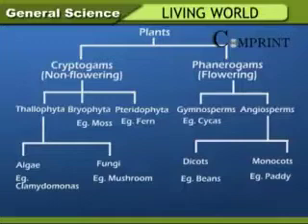Cryptogams divided into thallophyta, bryophyta, example moss, pteridophyta, example fern. Thallophyta is further divided to algae, example chlamydomonas, fungi, example mushroom. Phanerogams are divided to gymnosperms, example cycas, dicots, example beans, monocots, example paddy.